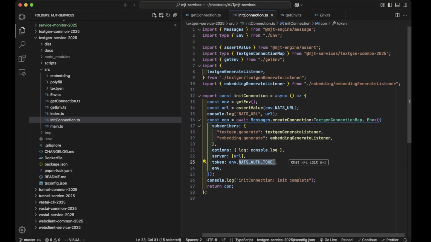So there's no real concept in my little system world of users and groups and these sorts of things. Maybe that might come in later. Maybe. I don't think so. It doesn't seem to be a thing that I need at this point, and I don't know if I'll ever need it. It might be that the authentication token, like each user gets their own world in some sense, of all the services connected to this thing or something like that. Who knows? I want to keep it as simple as possible. So for right now, no concept of users or anything like that. You have the NATS authentication token, you're in, right?